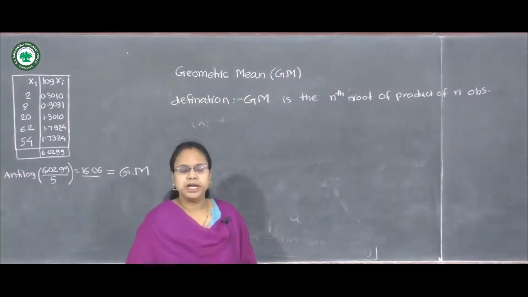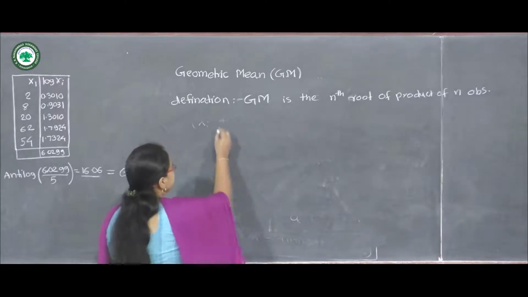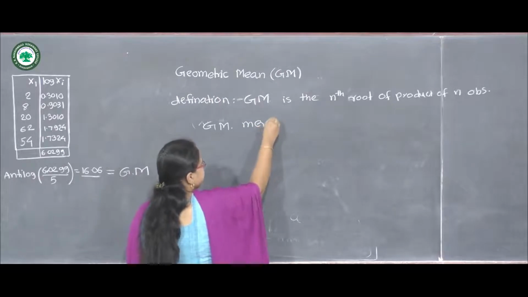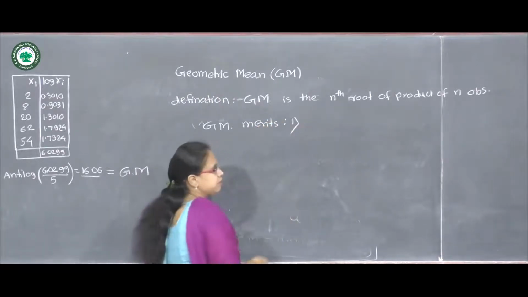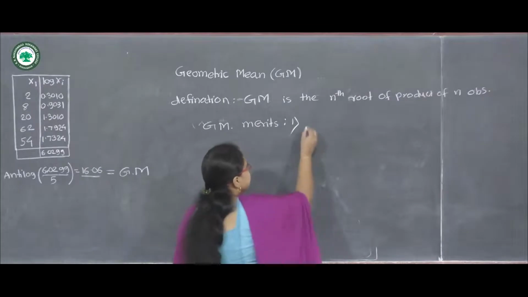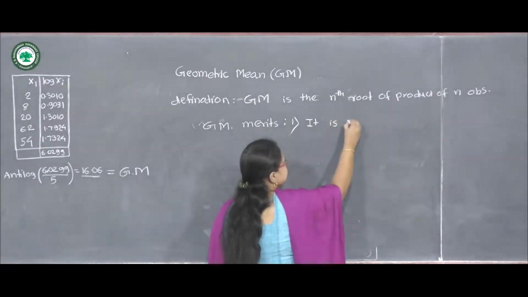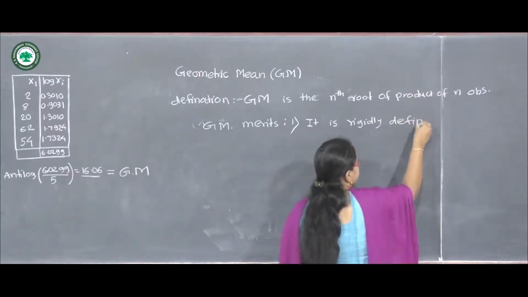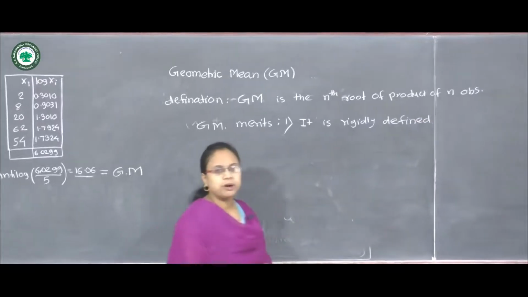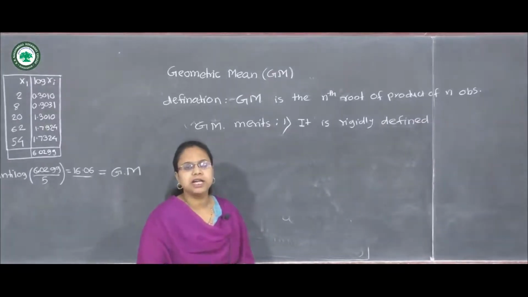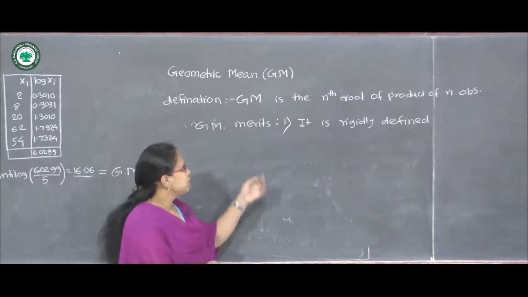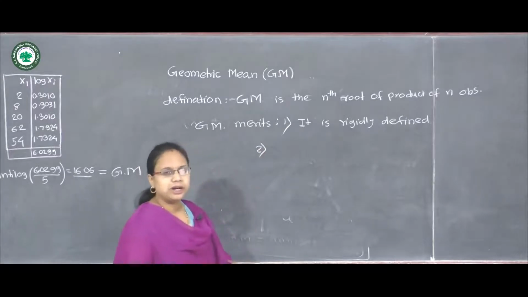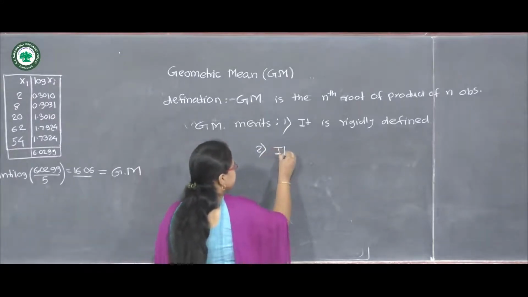Let's see some merits and demerits of geometric mean. First, it is rigidly defined. Geometric mean has a formula, that is it is the nth root of the product of observations, so it is rigidly defined. Then it is not unduly affected by the extreme observations.